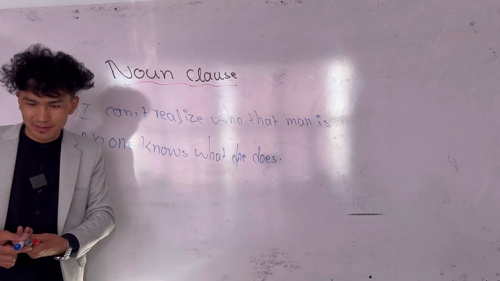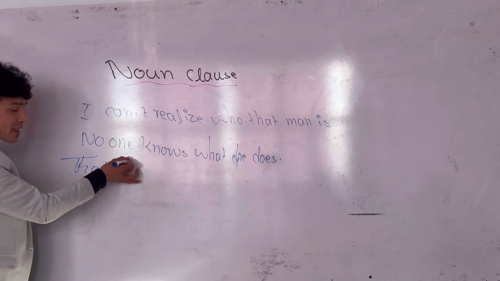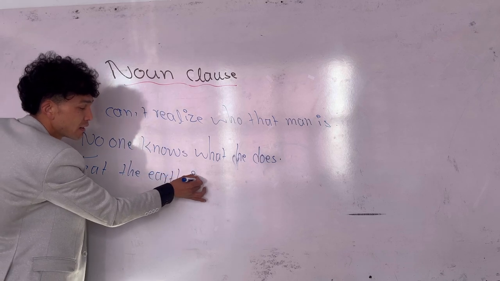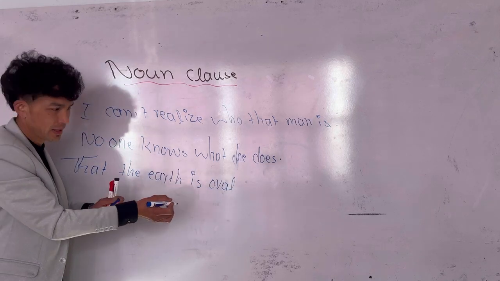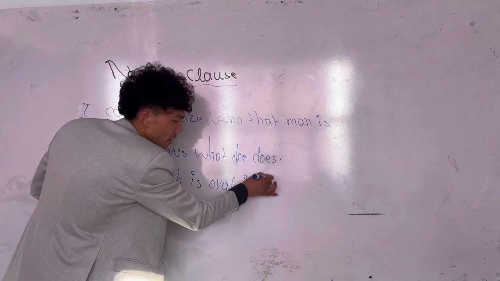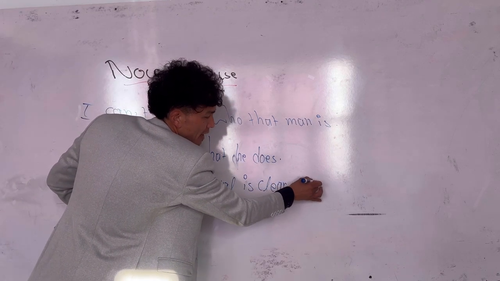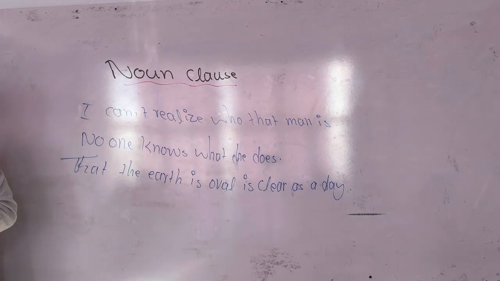Did you understand? Okay? Somebody says, that the earth is oval is clear as a day.